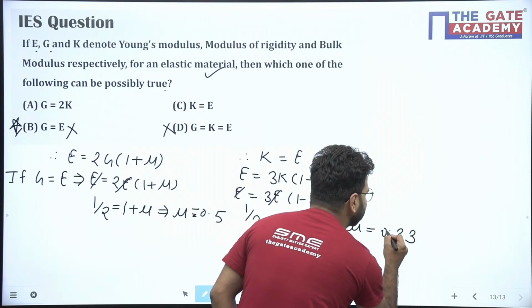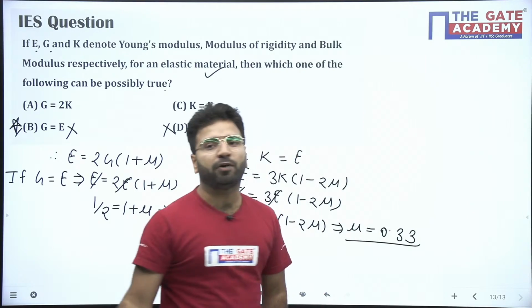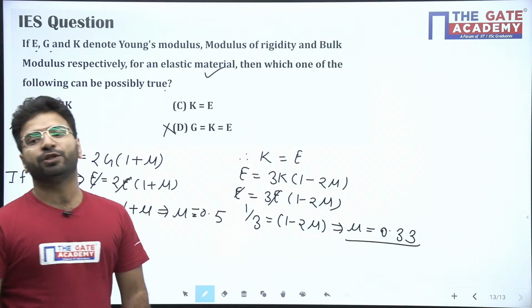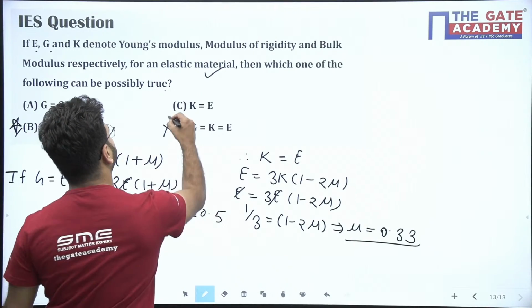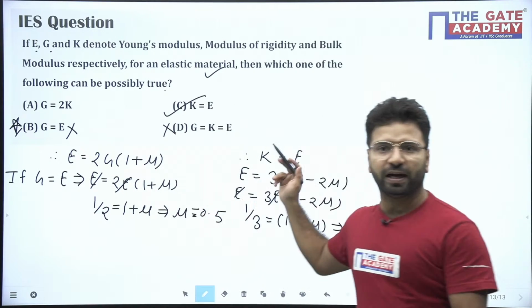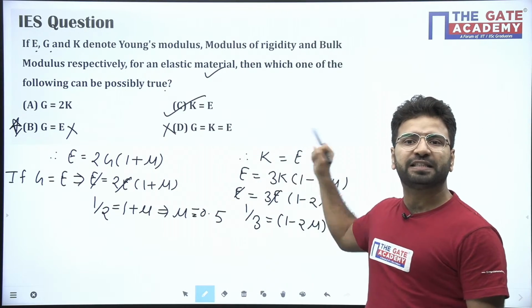You know, for an elastic material, mu will lie between 0.25 and 0.45. How much mu is coming here? 0.33. It means option C is correct. Very good, Mayank. Very good, Bhagyasri. Option C is correct.